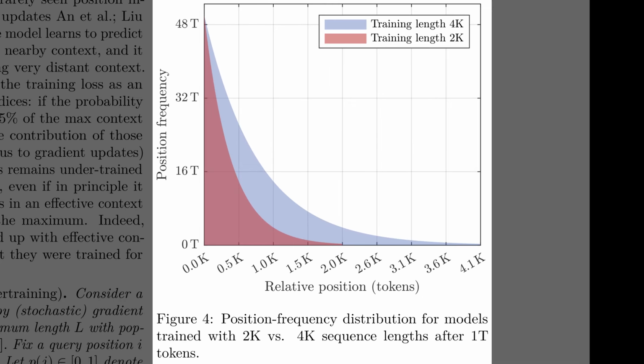Alright, while Figure 3 showed how rare facts drive hallucinations, Figure 4 explains why long contexts are undertrained in the first place. Figure 4 shows position frequency during training, and both curves drop steeply as token position increases, so late tokens almost never appear. The blue 4K curve decays more slowly than the red 2K curve, yet both leave the far right of the window scarcely trained. This skew means models mainly practice using nearby context, not truly long-range dependencies.